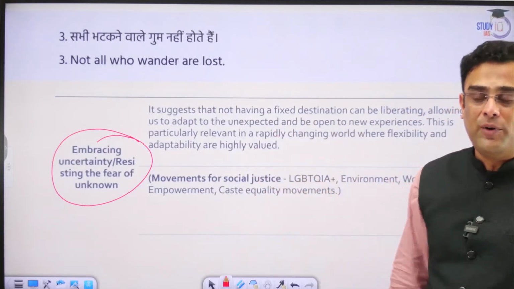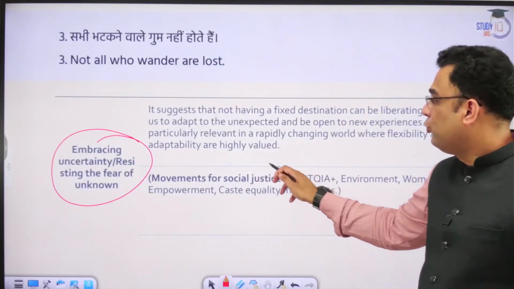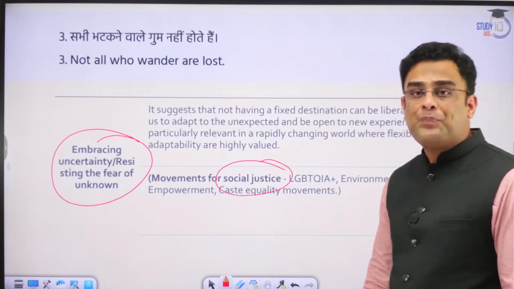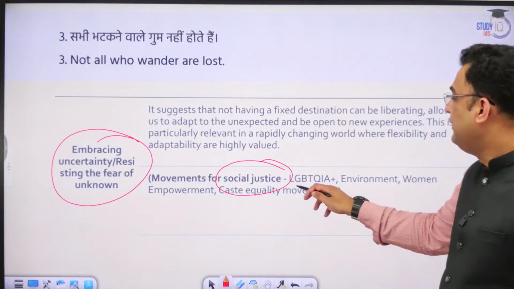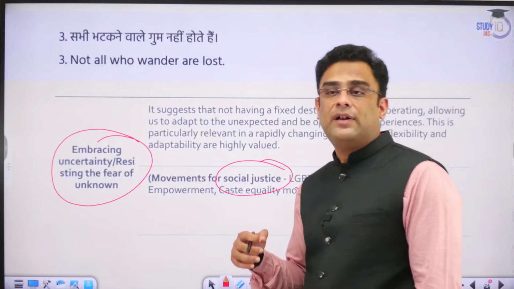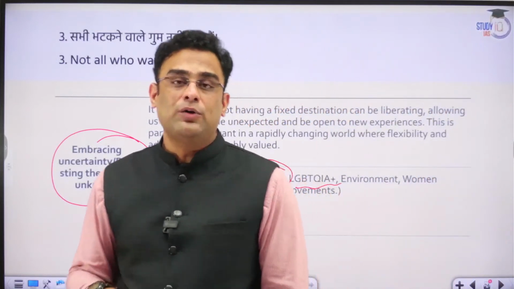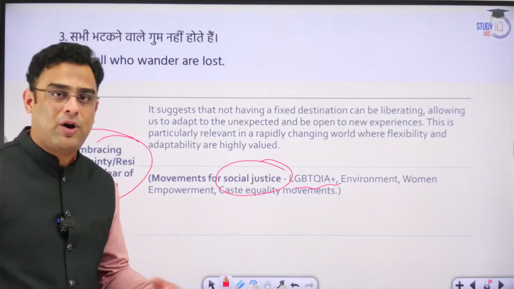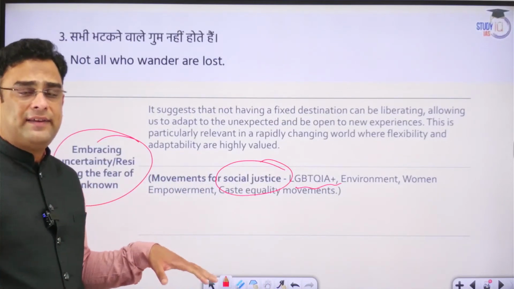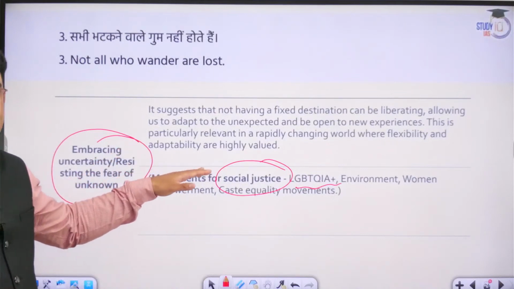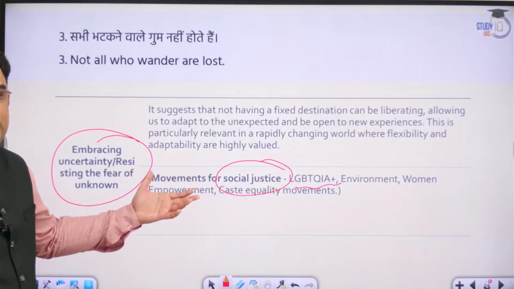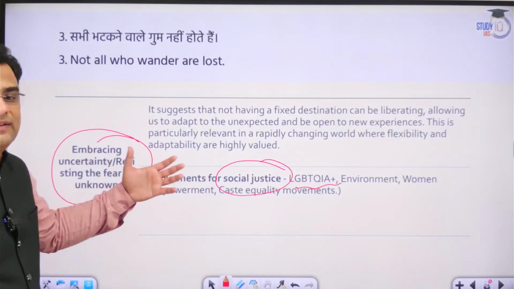bringing about some change or reform. Take the case of various social justice related movements in India. See how for last several years, the LGBTQ community in India has struggled to get a status of dignity and equality. Along the way, they have been harassed, they have been called names, they have been heckled and abused. All sort of things have been done against them, but they stayed steadfast and they have been able to achieve some success in that journey. That is that acceptance of that uncertainty.